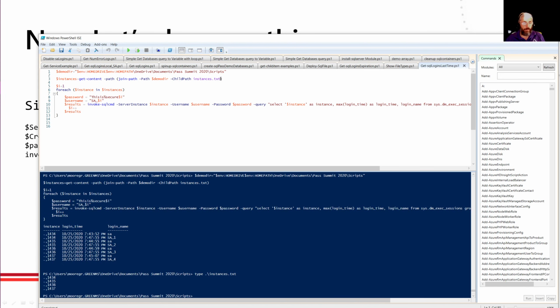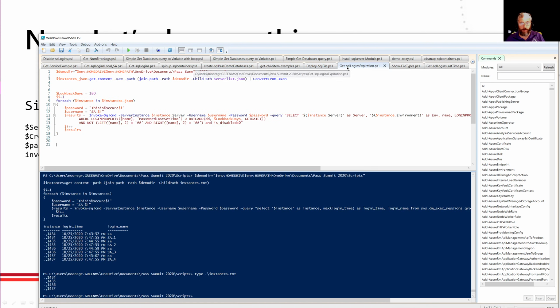I've added a server. I just update my instances.txt. If I remove a server, I update my instances.txt and take that server out. Very, very useful way of controlling what servers I can operate my scripts on. But this is a quick and dirty way to do this. I'm going to recommend a better way of doing this. And now we want to look at, hey, when a login is going to expire.